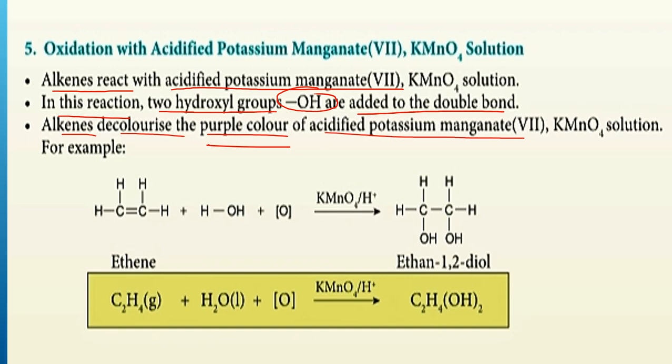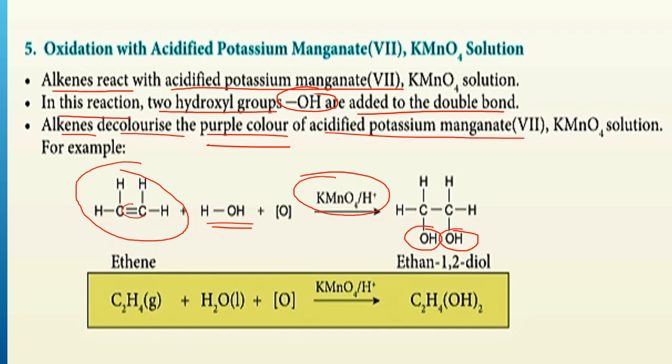Alright. So here, for example, this is ethene. So we add the potassium manganate KMnO4 solution. Oxidation, and then 2 hydroxyl group OH is added to the double bond. So here the double bond becomes a single bond.